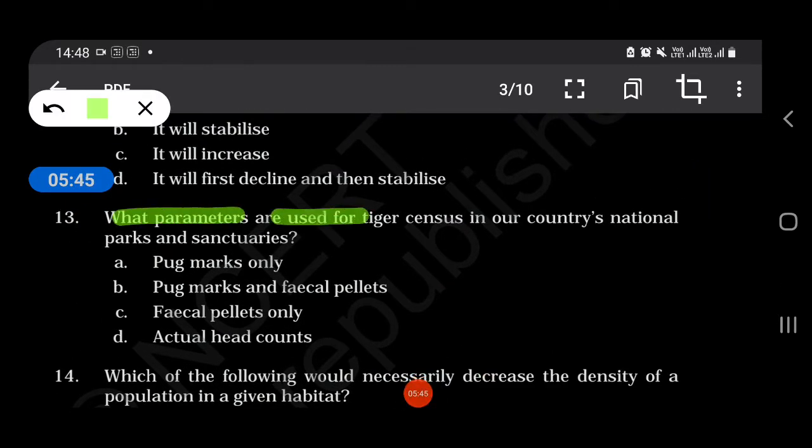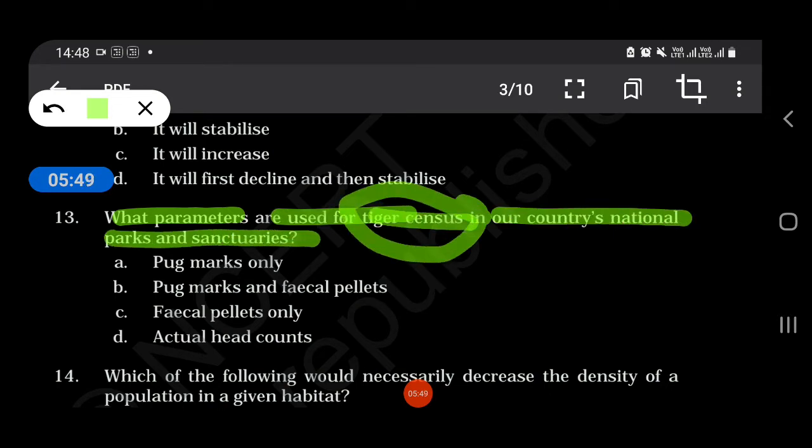What parameters are used for tiger census in our country for national parks and sanctuaries? Pug marks only, pug marks and fecal pellets only, or actual head counts. So our answer is pug marks and fecal pellets.